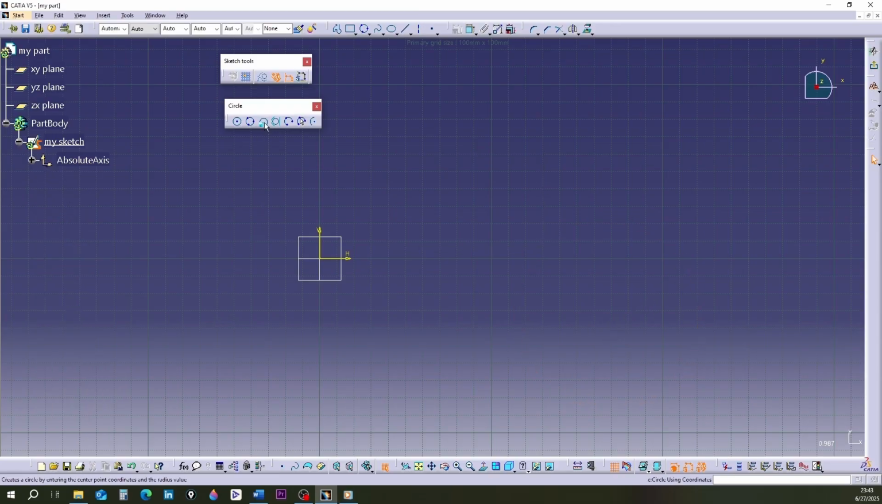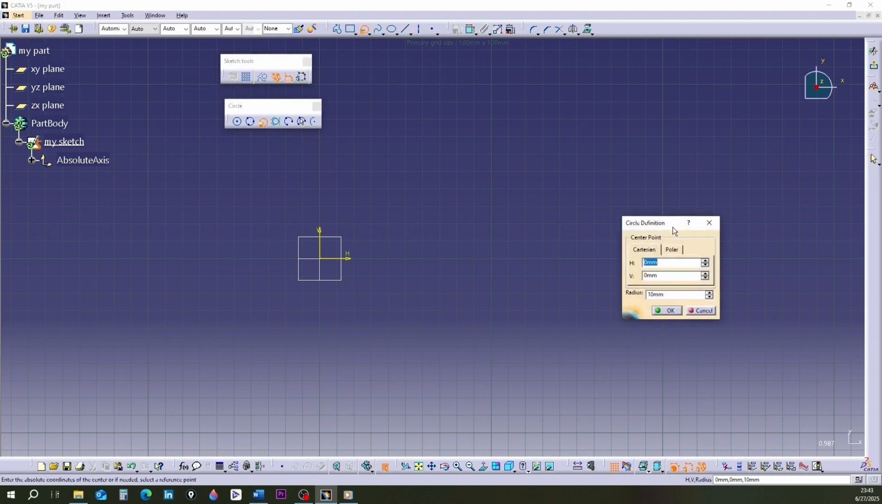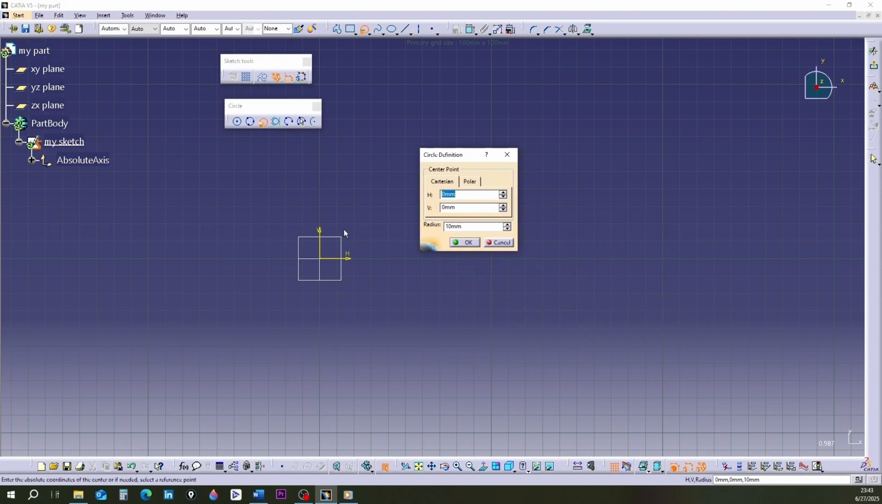The third tool is drawing a circle by entering coordinates. This tool works exactly like the tool for drawing a point by entering coordinates. When you click on this tool, a window named Circle Definition opens. In this window, you can enter coordinates based on the Cartesian or polar system.